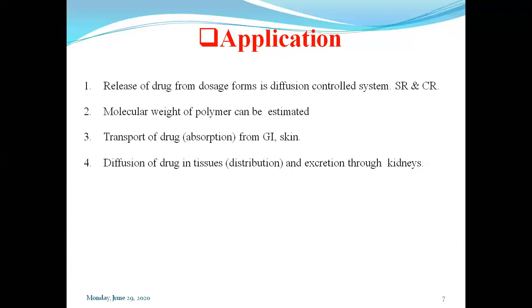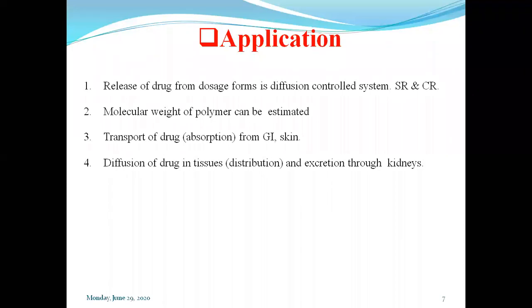After absorption and dissolution, the drug reaches the tissues. That phenomenon is known as distribution. To distribute, the drug has to diffuse, and this distribution we can determine and anticipate with the help of the diffusion principle.